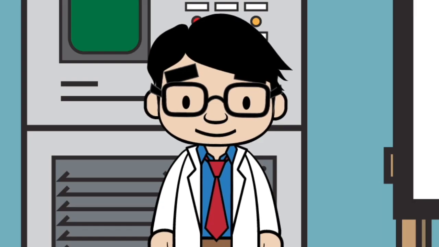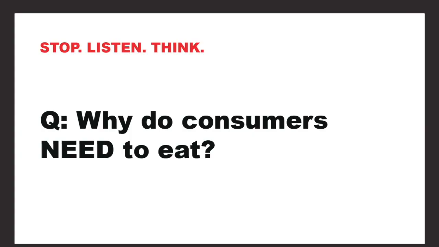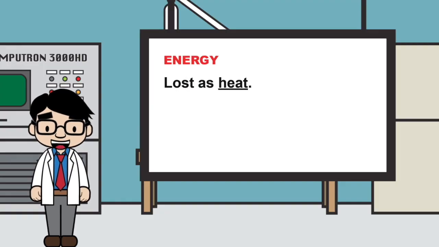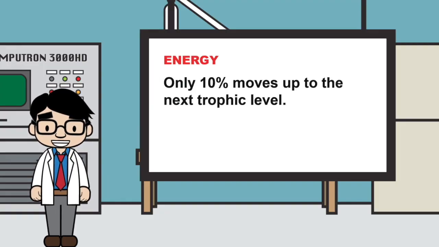One more question. Why do consumers need to eat? This is a hard one. The answer is energy. All organisms need energy to move, to grow, or reproduce. They use it to repair and to think. Humans use 30% of their energy just to keep their brain going. However, most energy is lost as heat. Only a tiny bit, 10%, moves up to the next trophic level.